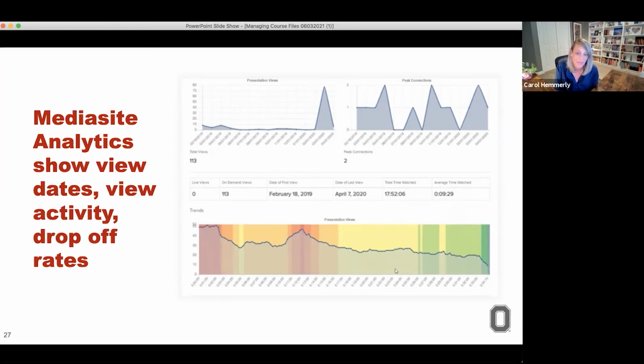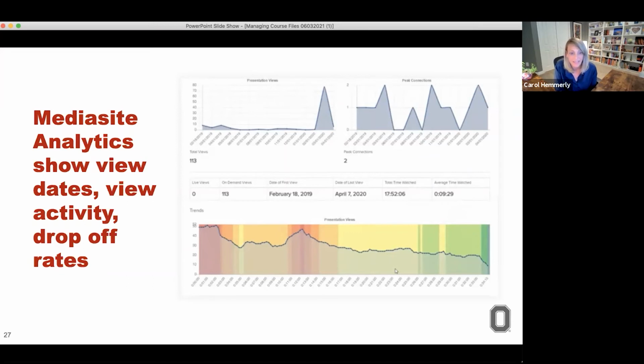The area in the middle that shows a red area is showing where people are backtracking in the middle of a video to rewatch a certain section, which might be an indication to the instructor that students are realizing that this is an important section of the video, or maybe it's a difficult concept that you're introducing at that time and they need to go back and watch it again. So it is an interesting insight into how students are viewing the videos, both over time, but also specifically when they're watching it, what areas of the video they're finding to be important, or where they're dropping off, where a lot of students seem to be just turning off the video at this point in time.